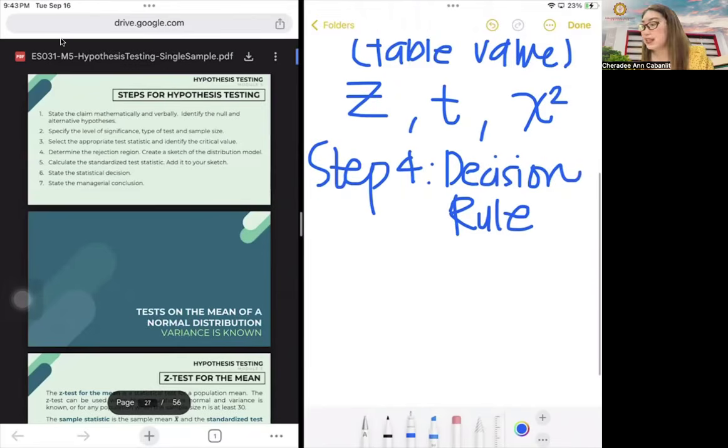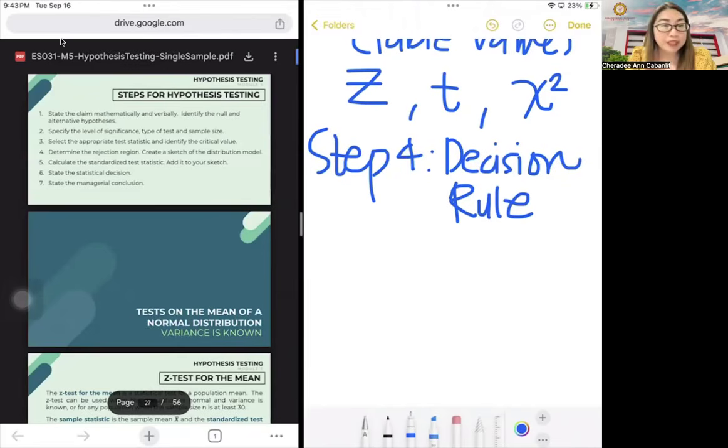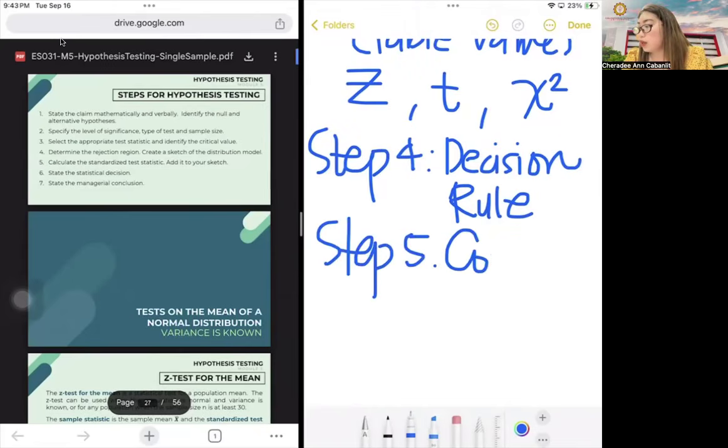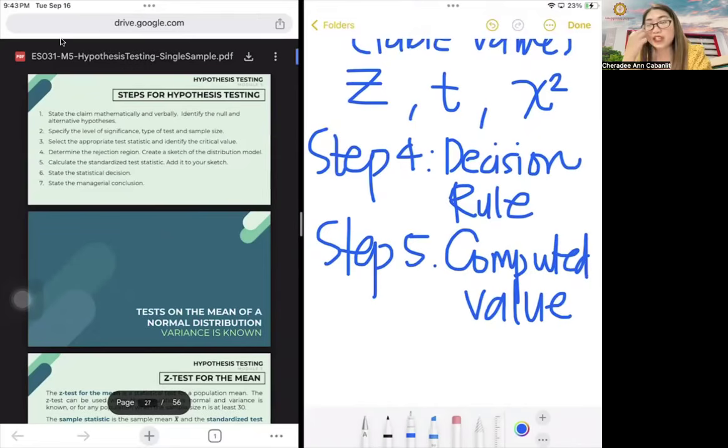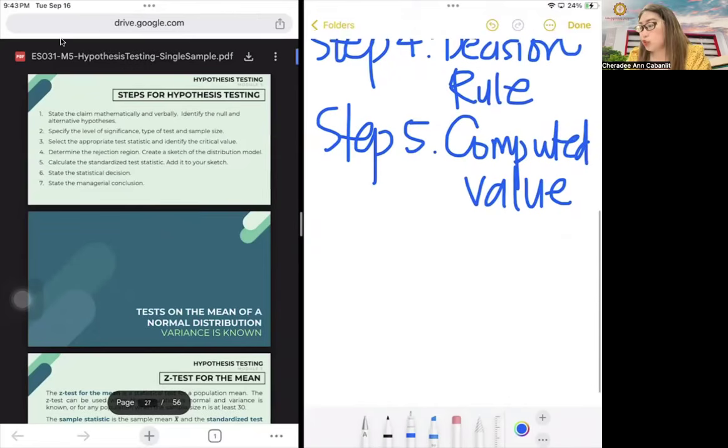All right, and then lastly, step 5. Step 5 is now where you compute your computed values. Since it's already a computed value, there's a formula that we're going to use.